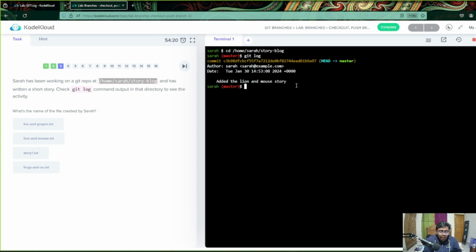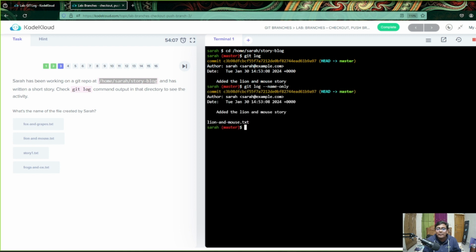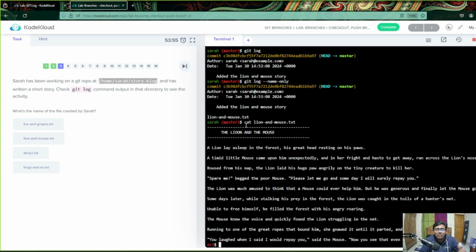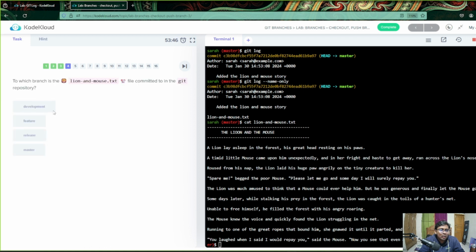Now here is one thing, she has mentioned added the lion. So let me check which file she worked on. To do that, we previously have known we use git log with name-only, so that we can see the file name. Great. So you can see lion and mouse text. This is the file she has worked on. And if you want to see what is in the file, lion and mouse.txt, you can see this is the text. What's the name of the file created by Sarah, which is lion and mouse text. Great, no issues.